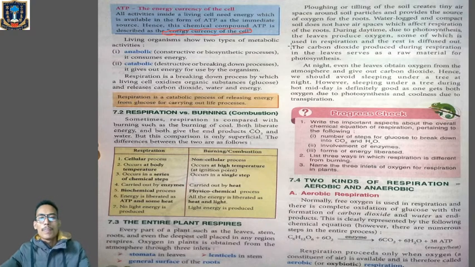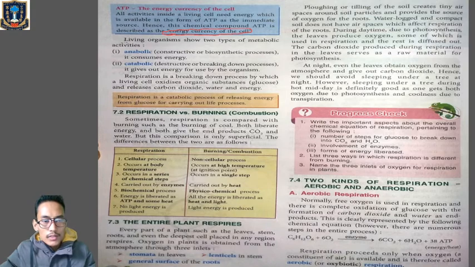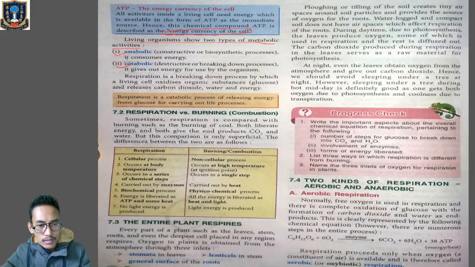Now all the living organisms show two types of metabolic activities. And what are the two types of metabolic activities? Look in a textbook. They are anabolic and catabolic process.